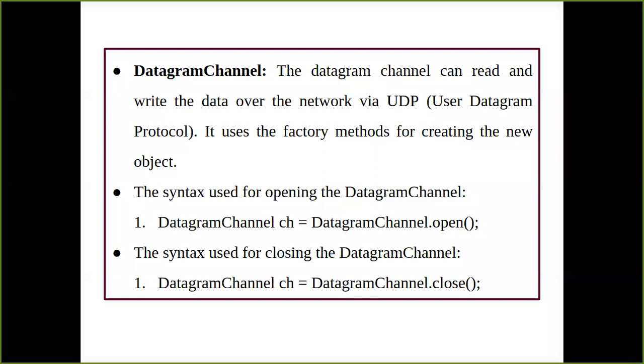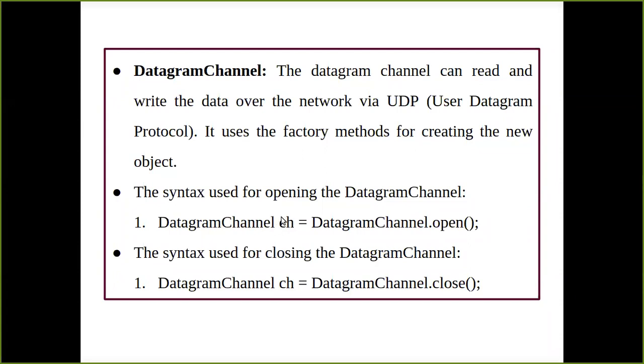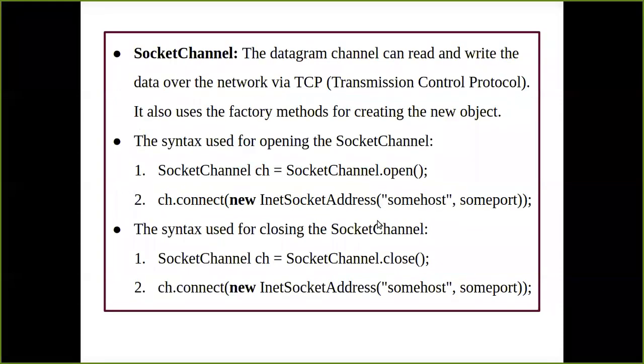Fine. So how are you going to open and close the datagram channel? What is the syntax for that? You just have to use methods called open and close. You have a DatagramChannel, the interface, the object you have created, and you just invoke the open method. If you use this statement in your program, you are instructing your program that you are going to use the UDP protocol to read and write the data over the network. That is the only thing you have to understand here.